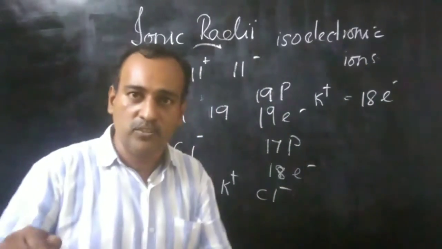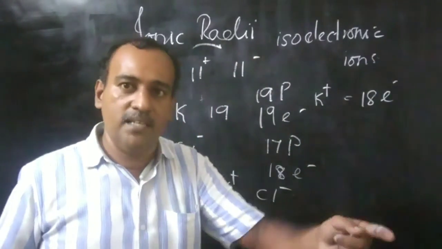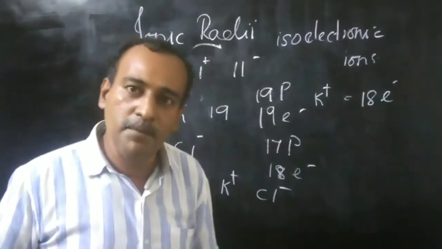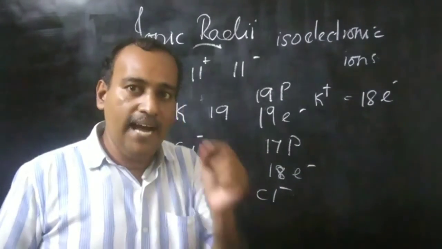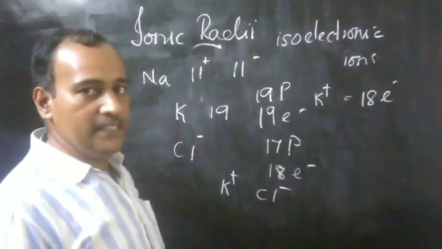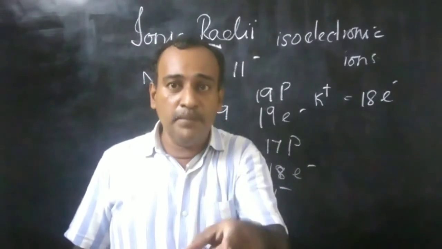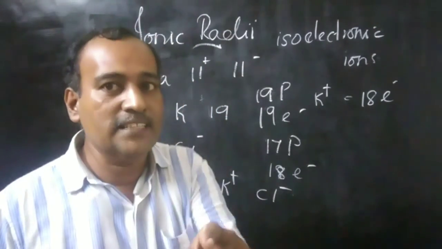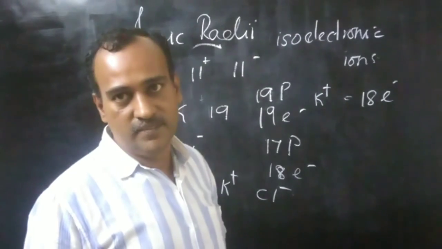These are otherwise called isoelectronic species. What do you mean by isoelectronic species? The ions which have the same number of electrons are called isoelectronic species.